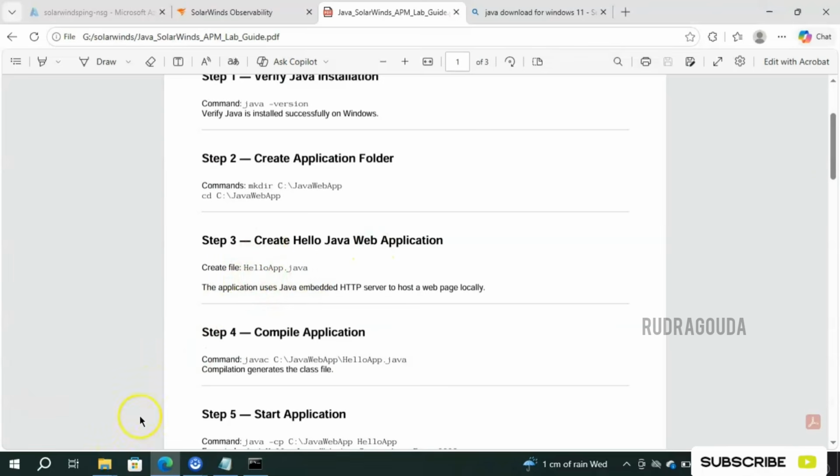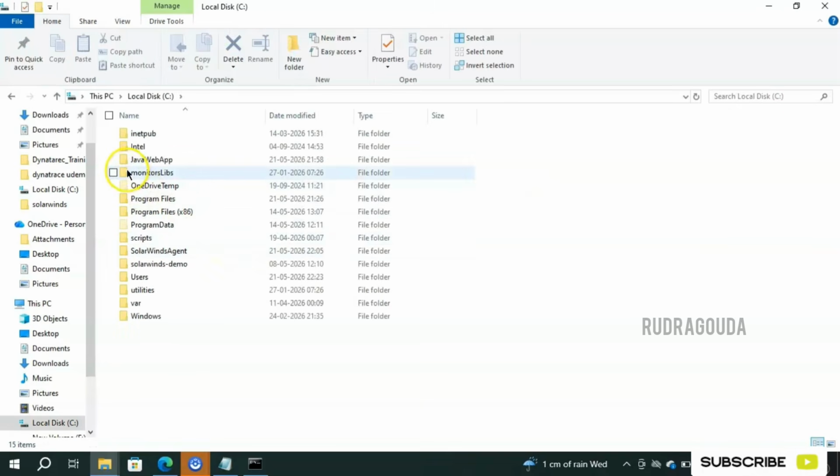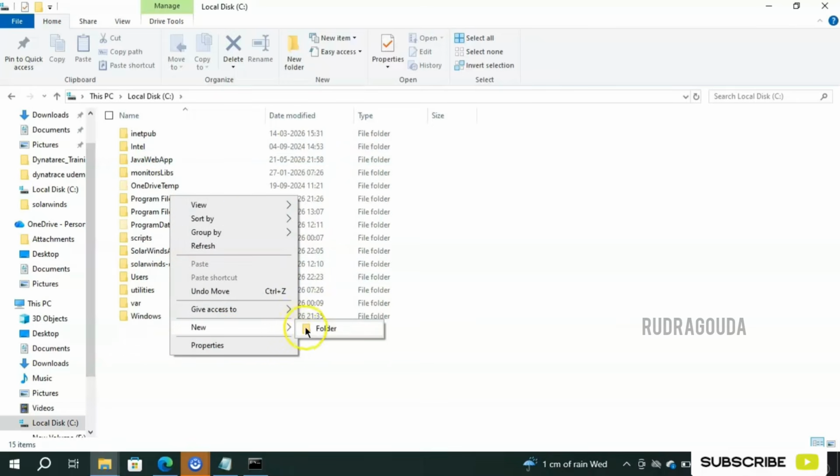So I have done all these steps. I'll go to the file explorer, then I'll go to the C drive, and I created the Java web app. Either you can create it from the command prompt, or else just go to C drive, right click and create new, and click on folder and provide the name as Java web app.